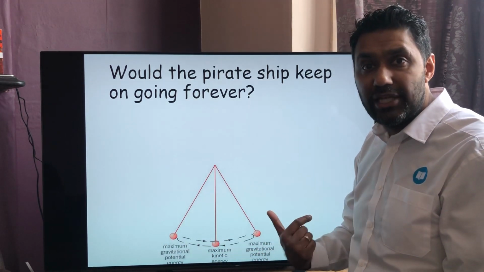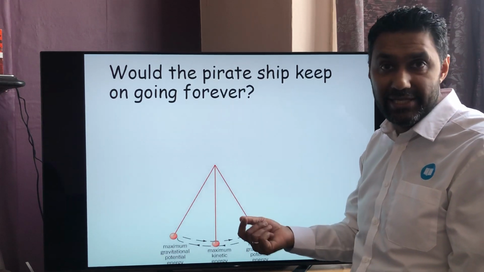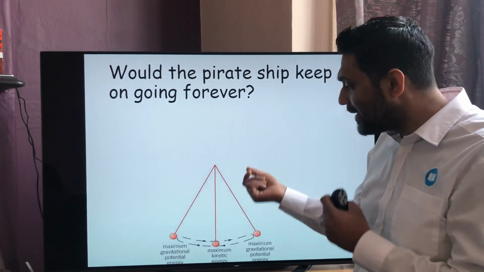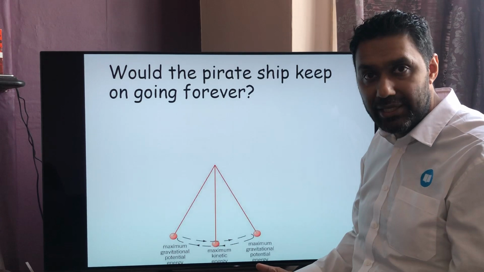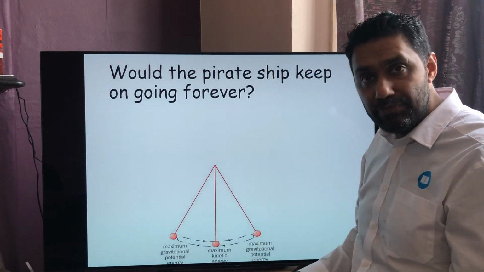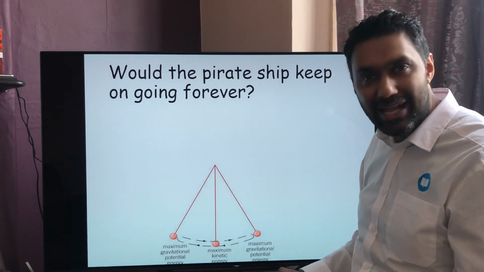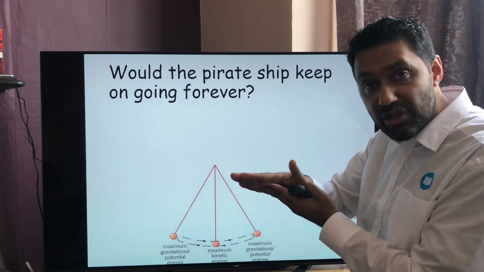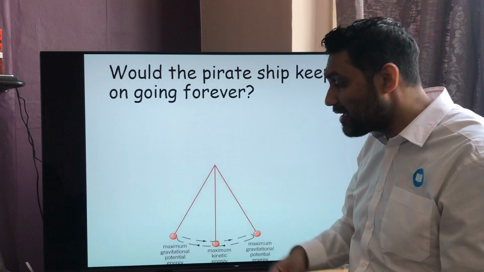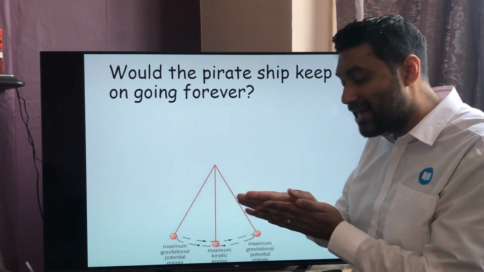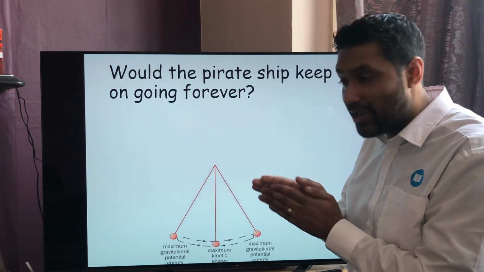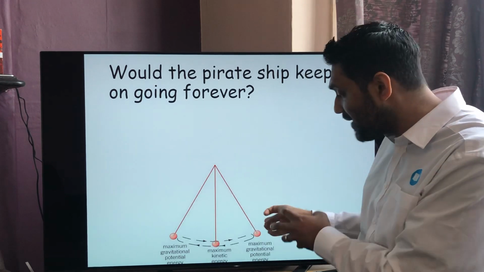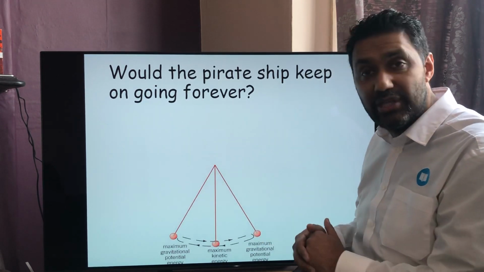Well, the energy is being dissipated. It's being spread out. So there are other energy transfers that are happening here. This pendulum, and even a pirate ship, will have somewhere where it's attached. And where it's attached, there's going to be some rubbing on the two surfaces, which is causing friction. And that friction has a rubbing effect, and that has a heating effect. So energy is being dissipated. So not all of that energy is going into kinetic energy, some of it's going into the heating effect.